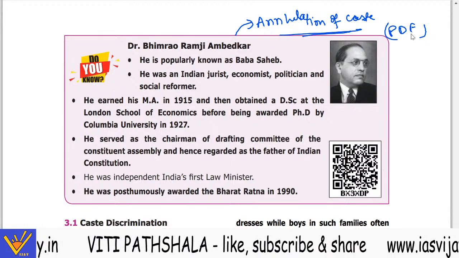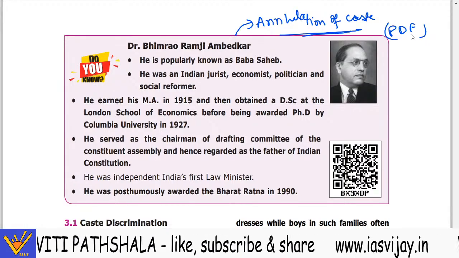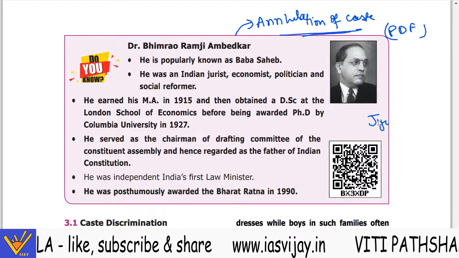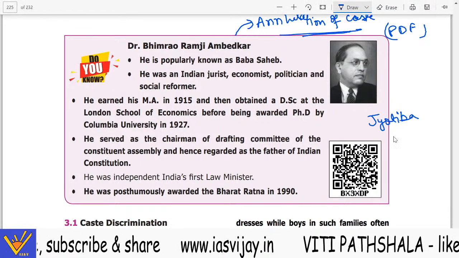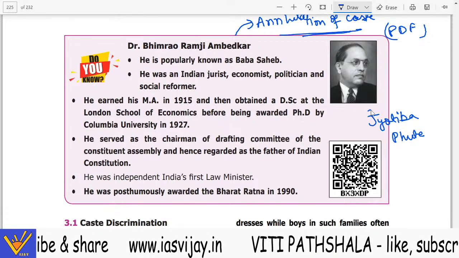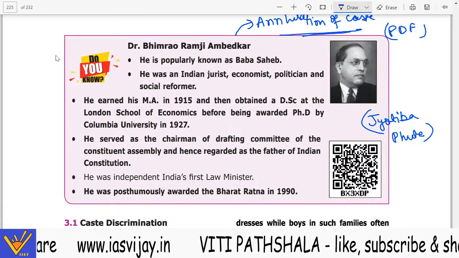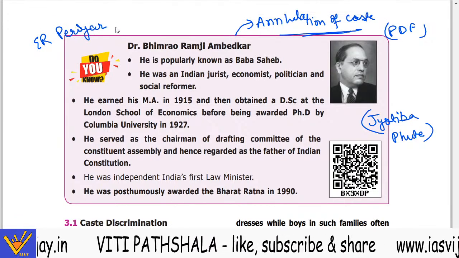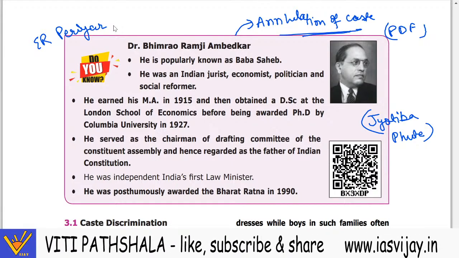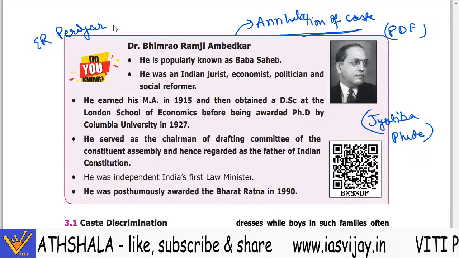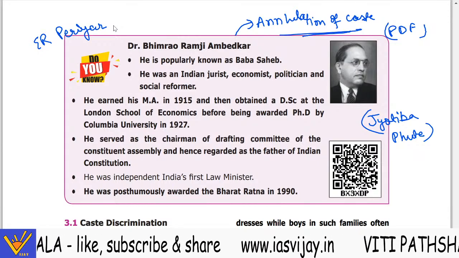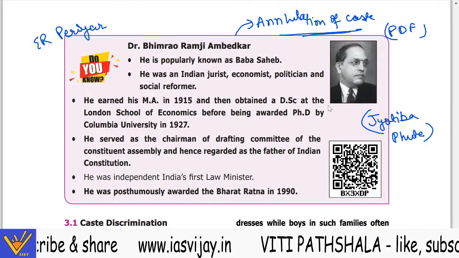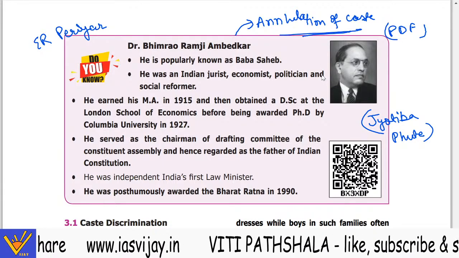Now a great person who also fought against untouchability and the caste system in India was Jyotiba Phule. This person is also important, because whenever it comes to the caste system, you will mention B.R. Ambedkar, Jyotiba Phule and E.V. Ramasamy Naicker, Periyar. The Periyar movement was also about temple entry, and Periyar was fighting against the caste system prevailing in our country. Now Bhimrao Ramji Ambedkar is popularly known as, you can read the summary.